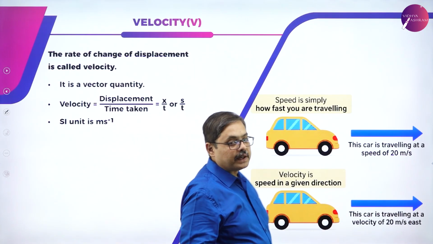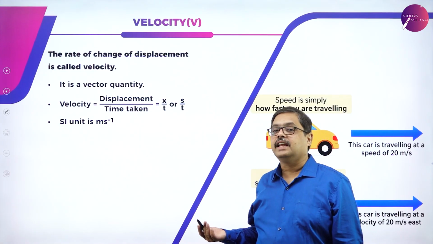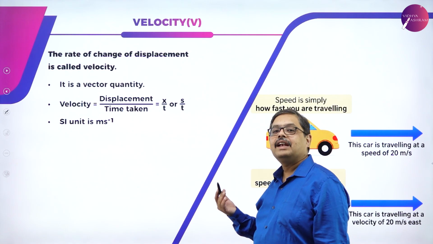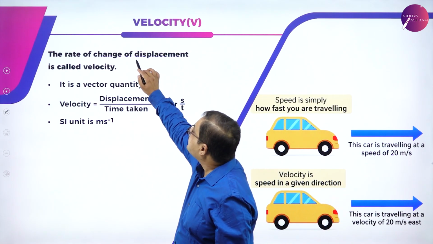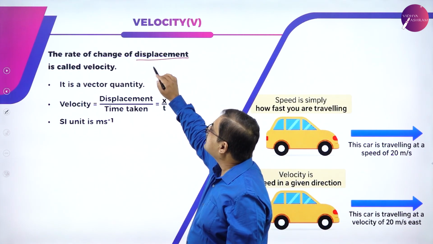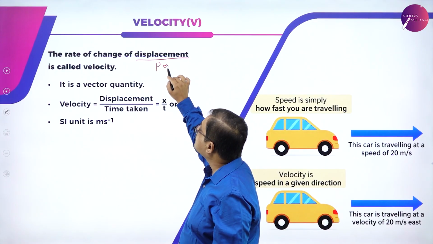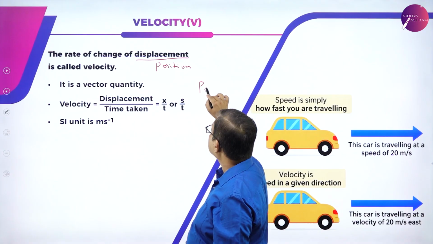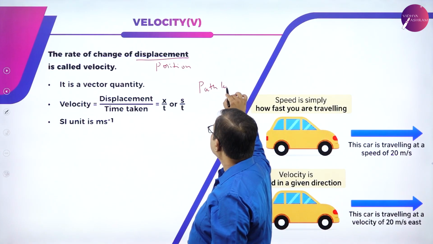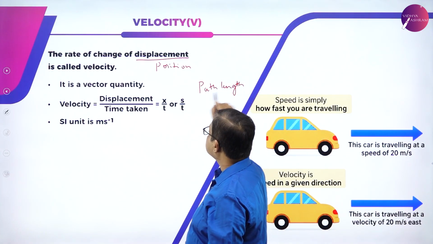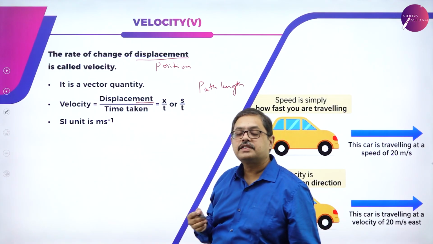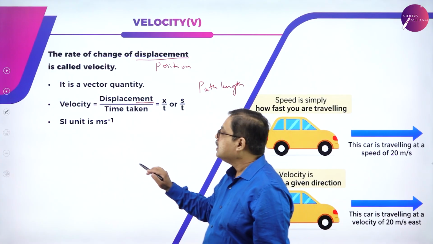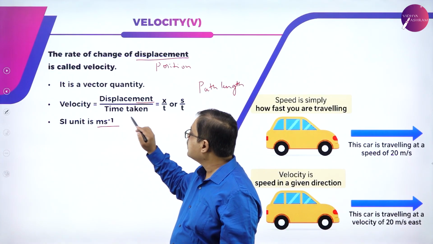Once we have understood speed, we move on to velocity. What is velocity? Velocity is also the rate of change of displacement. There we said that speed was the rate of change of position. I was only interested in the path length in speed. Here I take into consideration the displacement. Velocity is the ratio of displacement over time. The unit here is also meter per second.